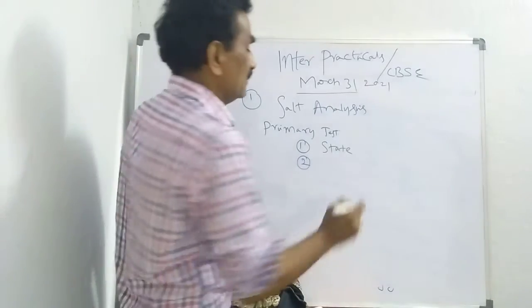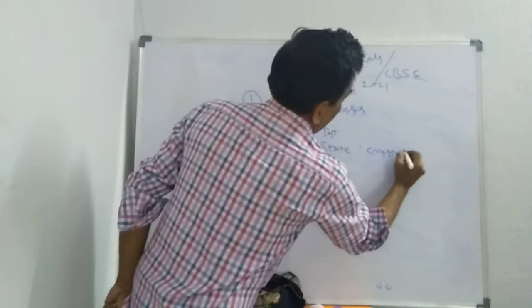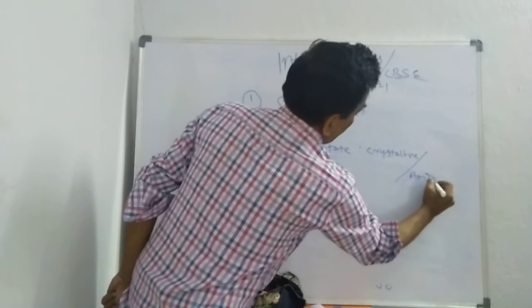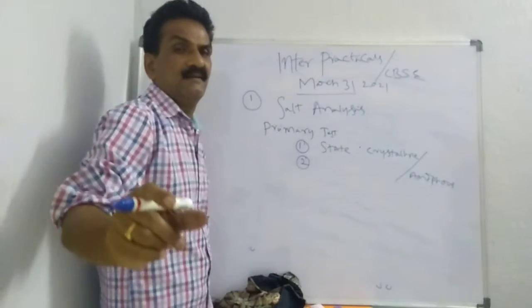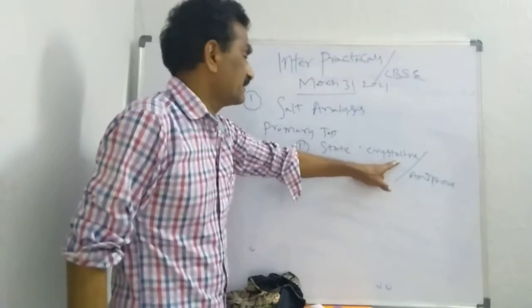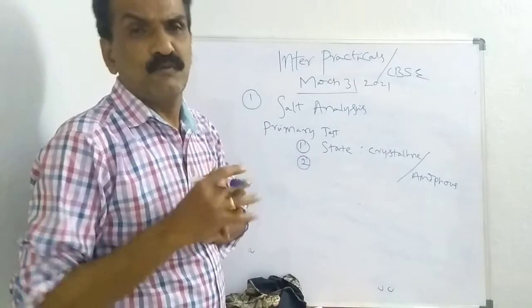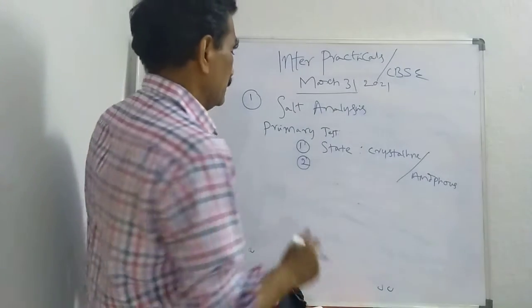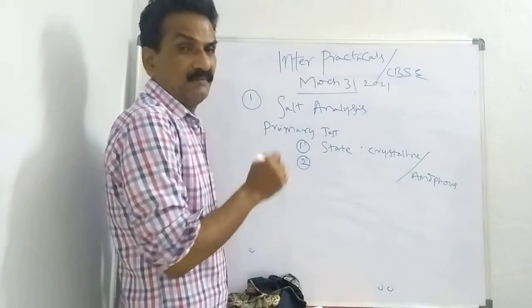Whether it is crystalline or amorphous, you please observe the salt physically and come to a conclusion. Nobody can explain it to you. You see, you verify the salt and come to a conclusion. Next, physical state.